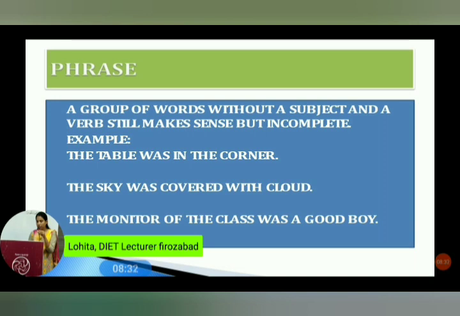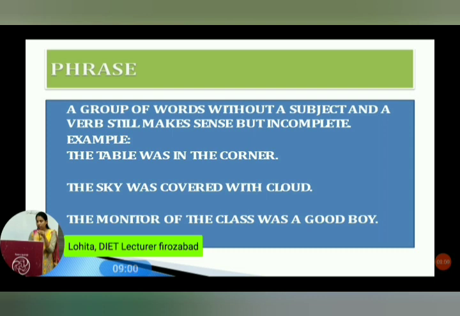Phrase. What is a phrase? In simple words, we can say it is like a sentence. It is also a part of a sentence. It is a group of words without a subject and a verb. But it still makes sense, though incomplete. Example: the table was in the corner. Here, in the corner is a phrase.